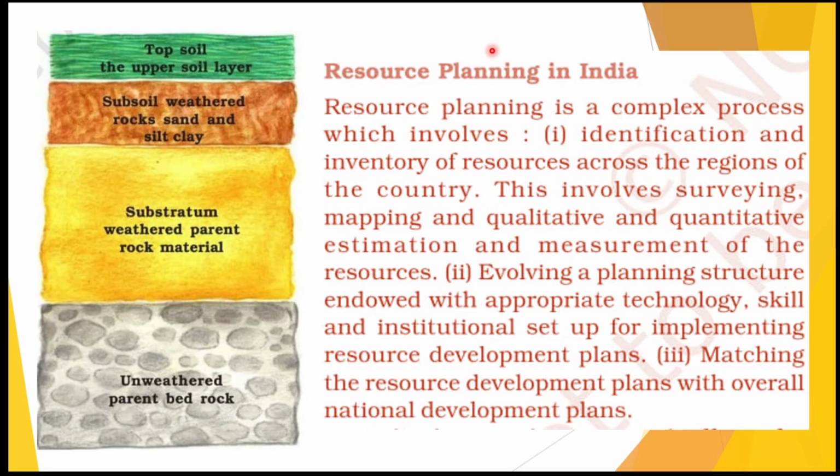Here I can give you one example. Usually the resources are abundantly available in the places of Bihar and Jharkhand. यहाँ पे minerals availability बहुत है, but there are no factories there. These resources, whichever metals are available there, are having industries everywhere in the other side of India. So government has planned that properly and distributed the resources so that wherever is the industry, the raw material is available. So that's the proper resource planning.